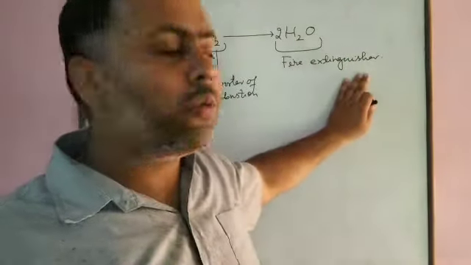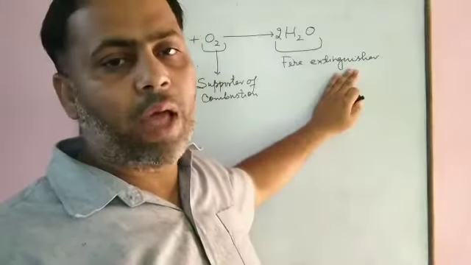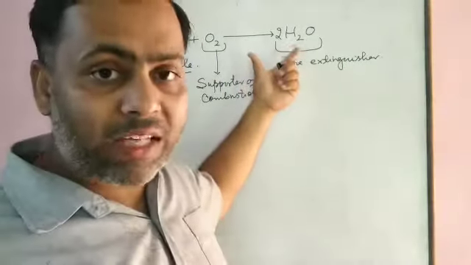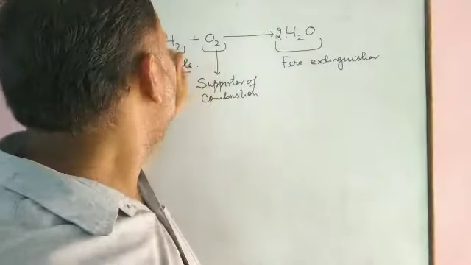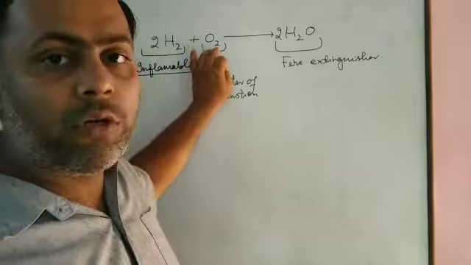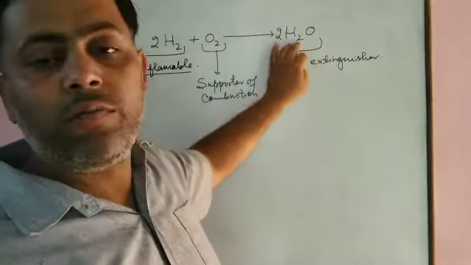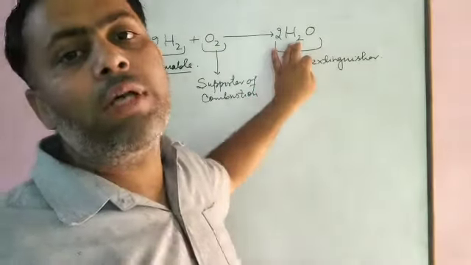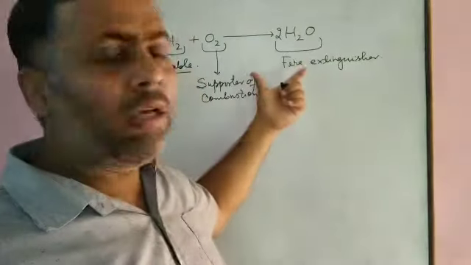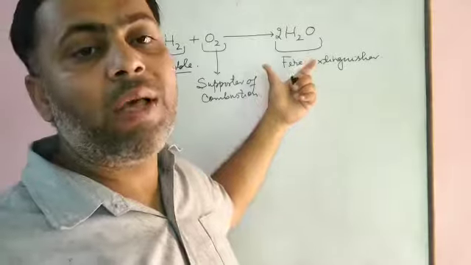It is used to put off the fire. What contrast property is obtained here: this one is highly inflammable, this one is the supporter of combustion, and we got water, which is used as a fire extinguisher. Quite contrasting properties appear here.